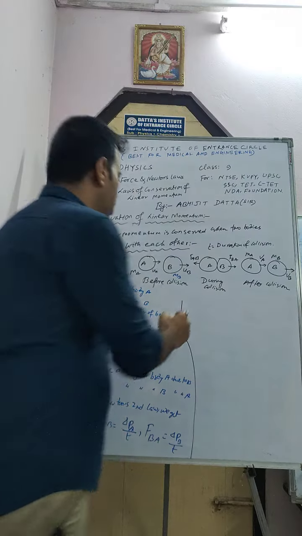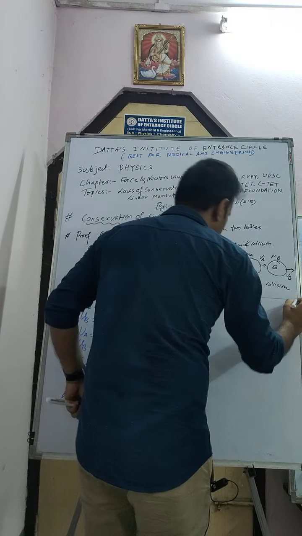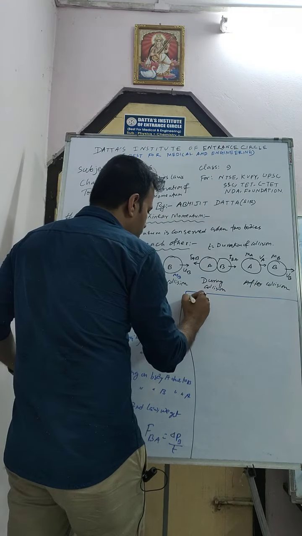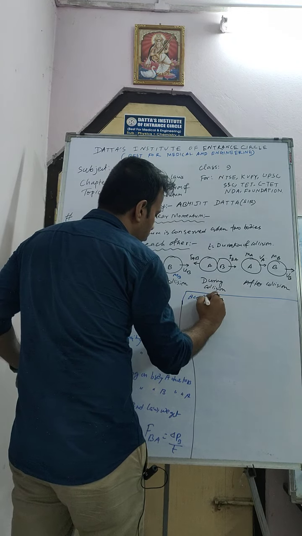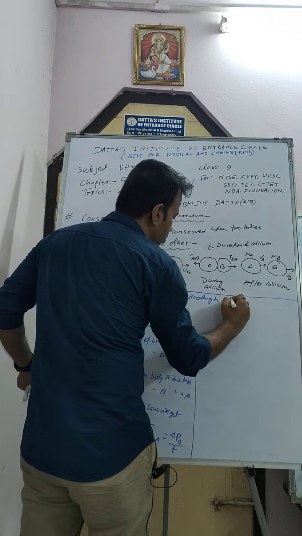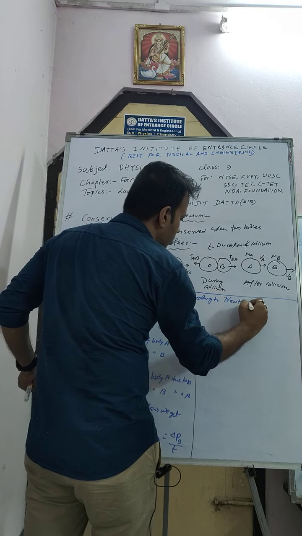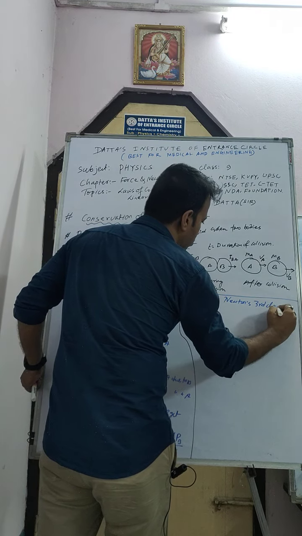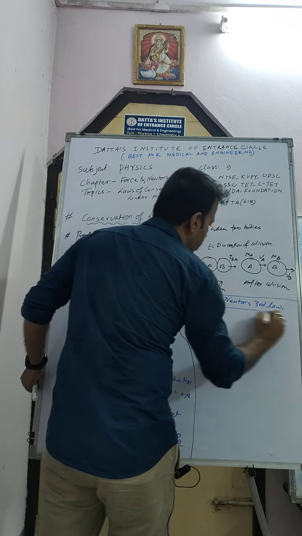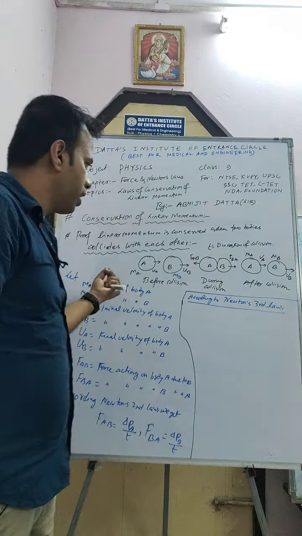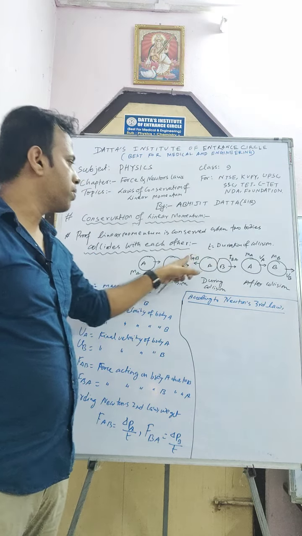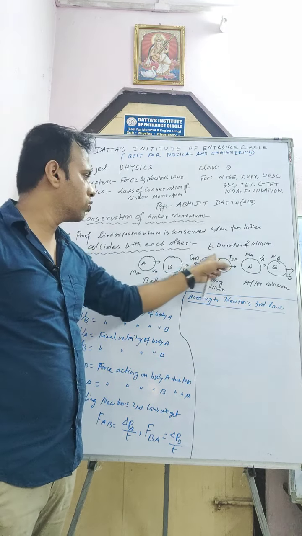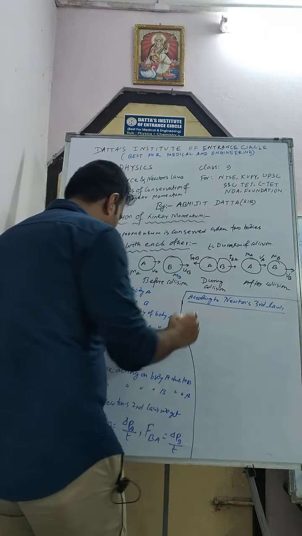Okay, so now come here. According to Newton's third law, we can say this one is action and this one is reaction. FAB is the action, FBA is the reaction, and action is equal to minus reaction.